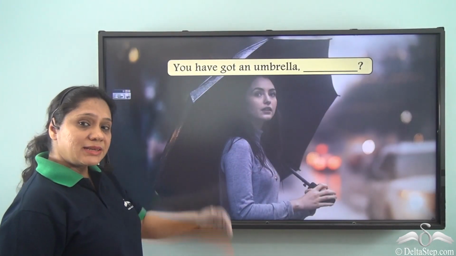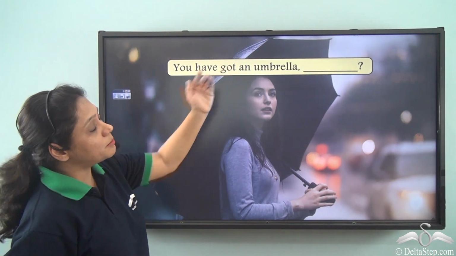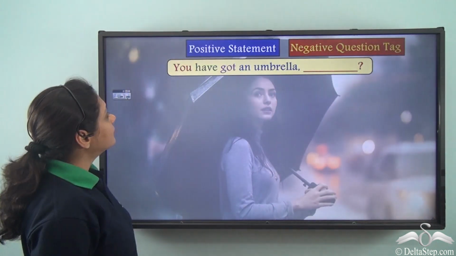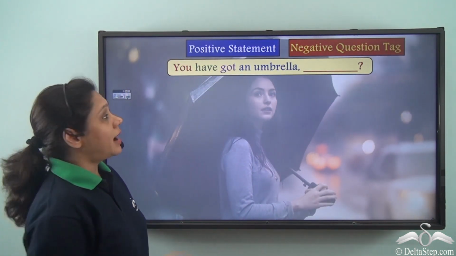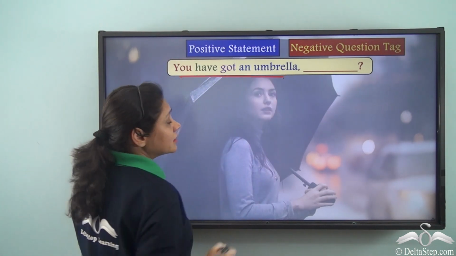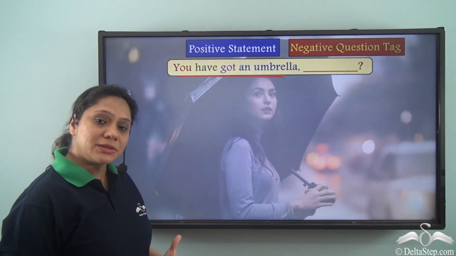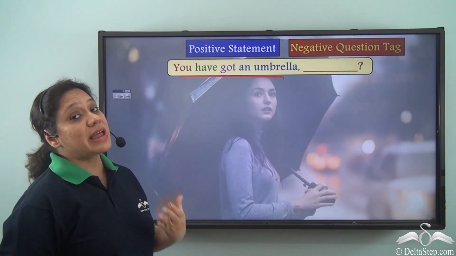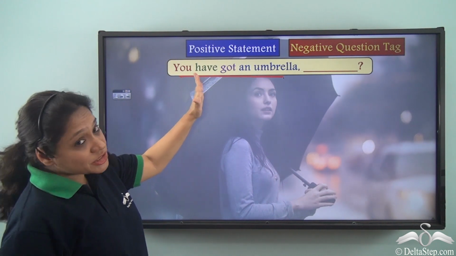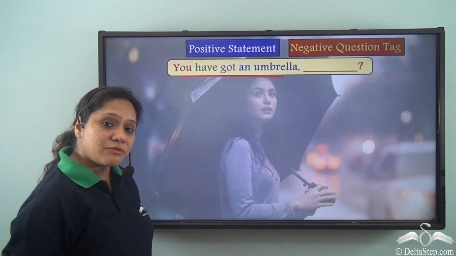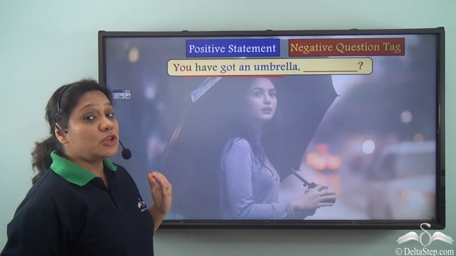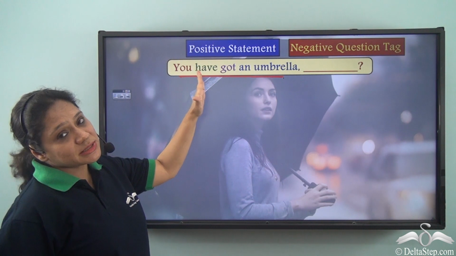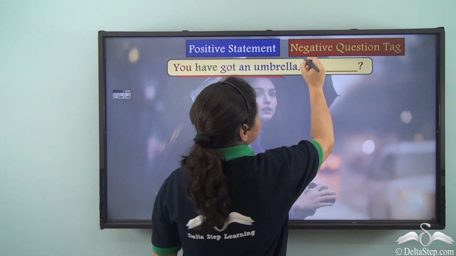So, if we have a sentence like, you have got an umbrella, what will be the question tag? Let us see. So, you have got an umbrella is a positive statement. So, we know that our question tag has to be a negative question tag. And how will we form it? We have seen that when there is an auxiliary verb as well as a main verb used in the statement, we use the auxiliary verb to form the question tag. So, what is the auxiliary verb here? Have.